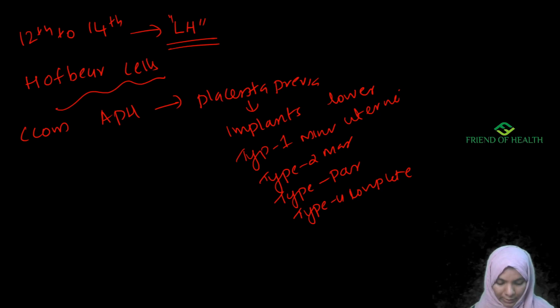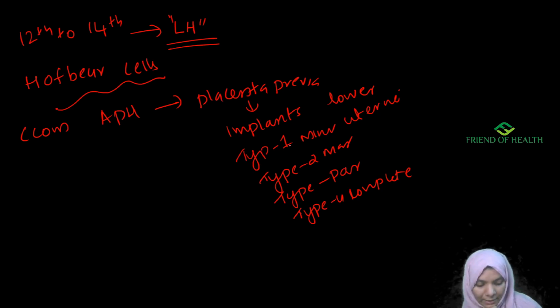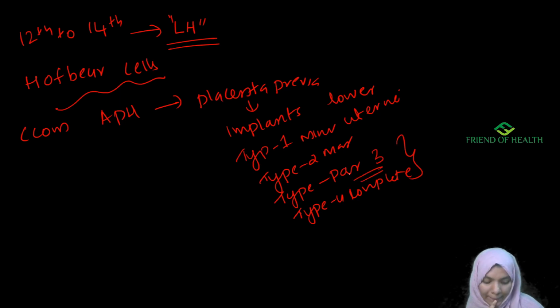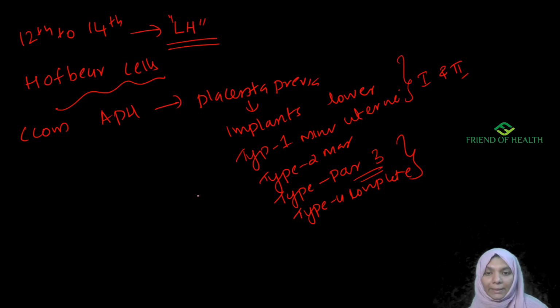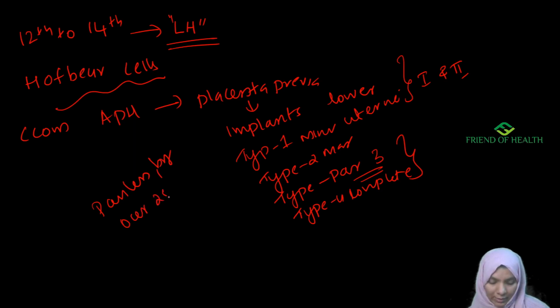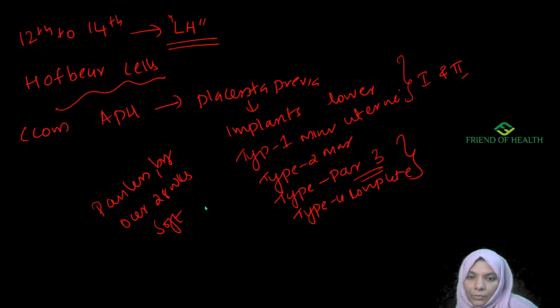Major placenta previa is type 3 and type 4, the partial and complete. Minor is type 1 and type 2. The bleeding is painless, bright vaginal bleeding, occurring after 28 weeks of gestation, with a soft, non-tender uterus and usually normal fetal heart rate. That's about placenta previa.